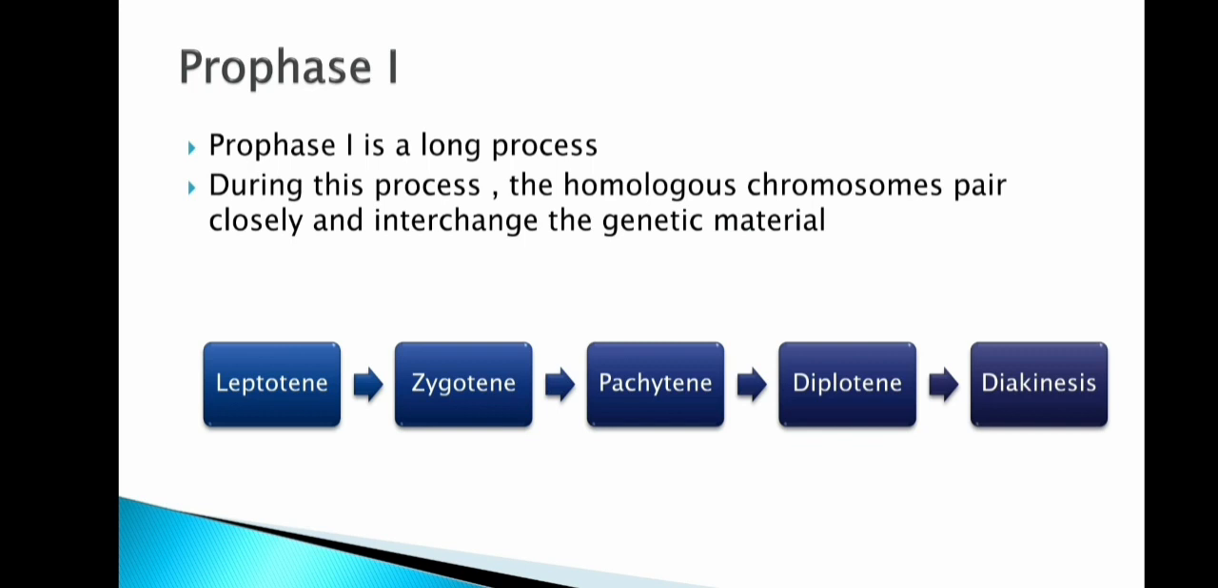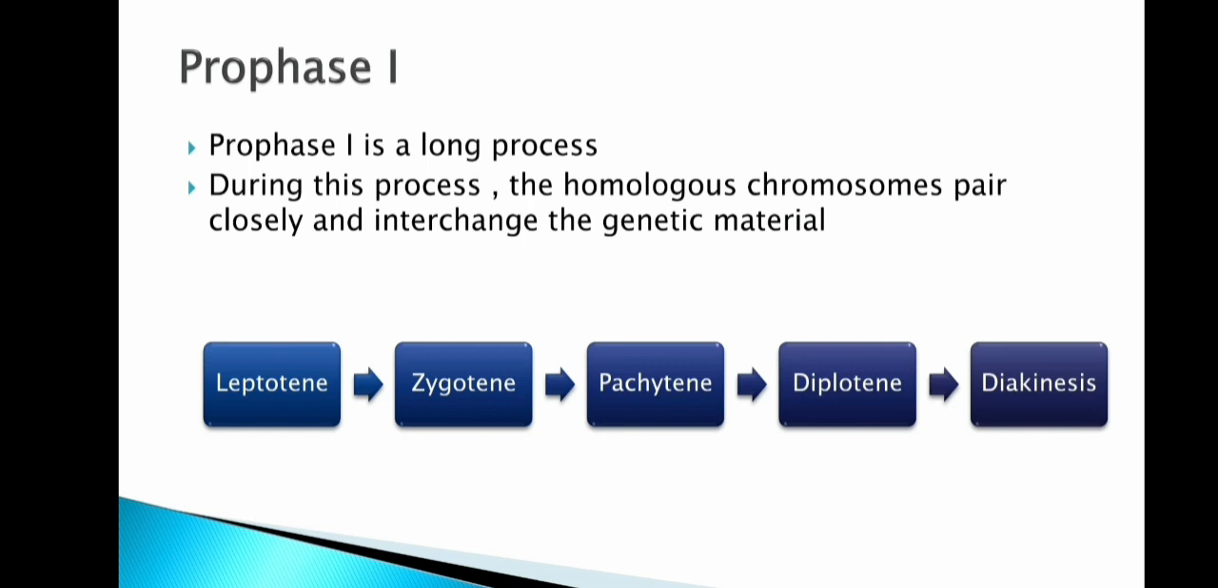What is prophase? Prophase is the initial stage, and different stages occur in the prophase: leptotene, zygotene, pachytene, diplotene, and diakinesis. These are the different stages that occur in the prophase. Then the second is metaphase, third is anaphase, and fourth is telophase. So what is happening in prophase 1?